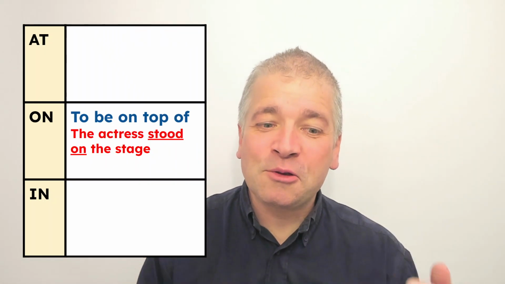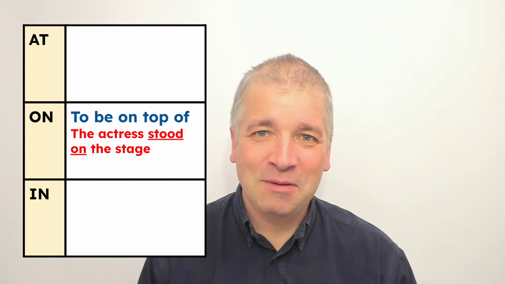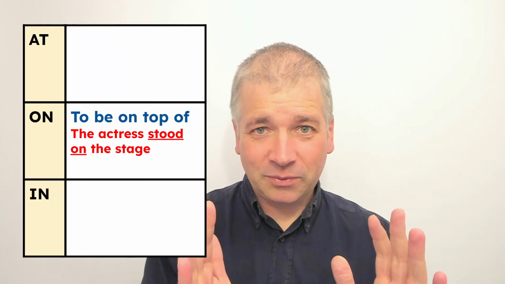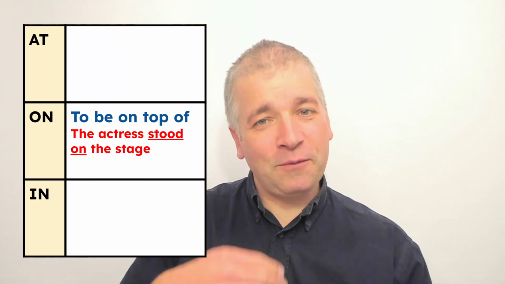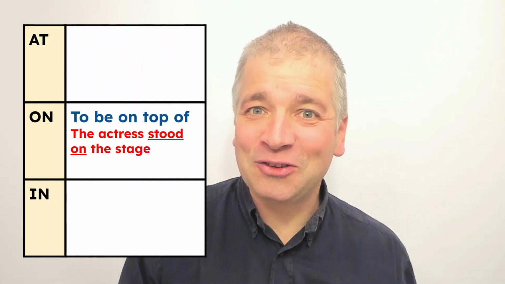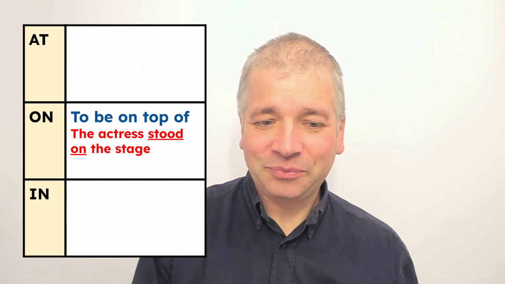We can also use on when we mean to be on top of. The actress stood on the stage. So the actress is standing, stood. Underneath is a stage. The feet are touching the stage, stood on. So it shows the position that she's in.